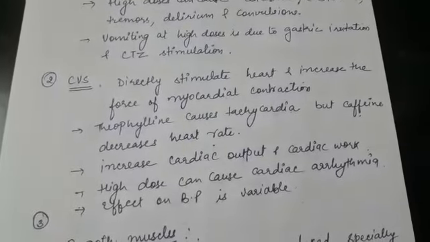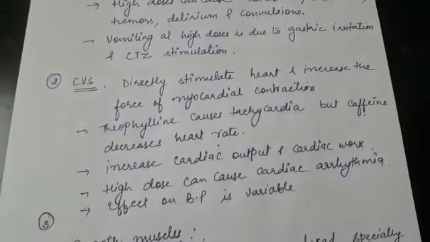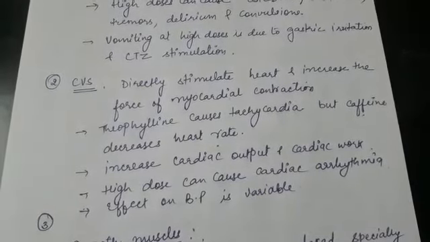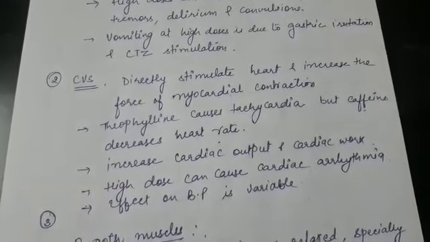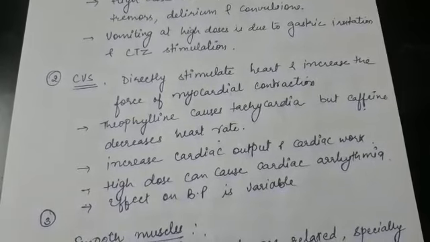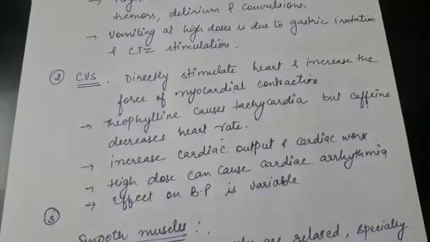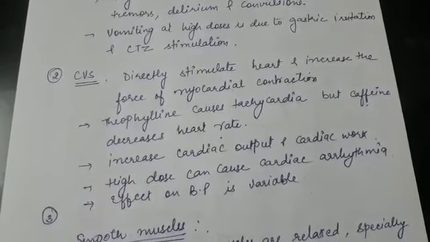Then the second effect is on the CVS, or the cardiovascular system. These drugs directly stimulate the heart and increase the force of myocardial contraction. Theophylline causes tachycardia, but caffeine decreases heart rate. This is the opposite effect which is produced by these two drugs, theophylline and caffeine.